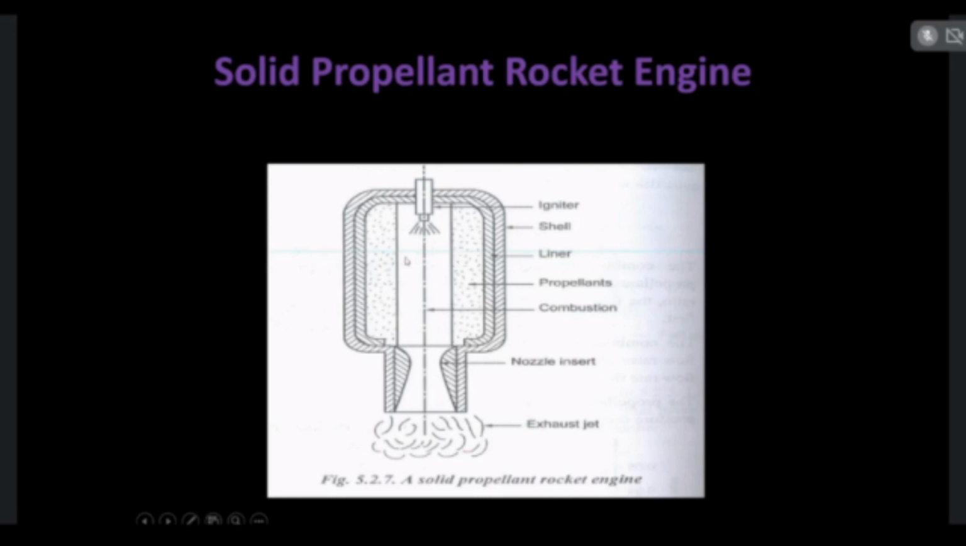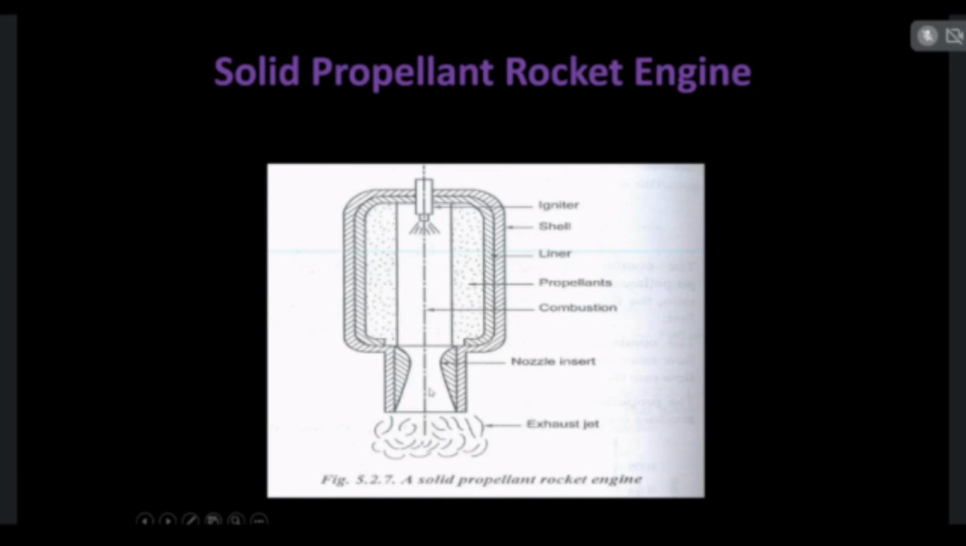Because of the burning, high pressure exhaust gases are produced. These high pressure exhaust gases flow from the combustion chamber to the nozzle. When the gases flow through the nozzle, their pressure energy is converted into kinetic energy. As I told in the previous webinar, the purpose of the nozzle is to convert the pressure energy into kinetic energy. So the high velocity gases escape through the outlet of the nozzle. The thrust is produced based on Newton's third law.